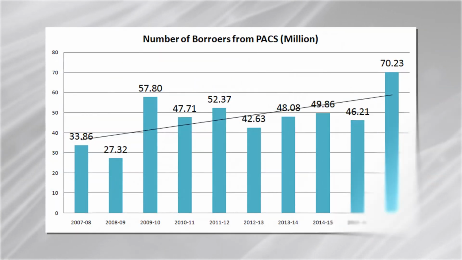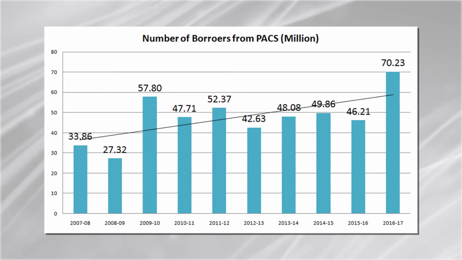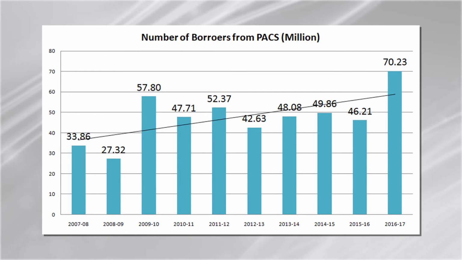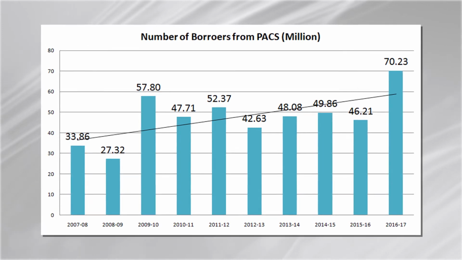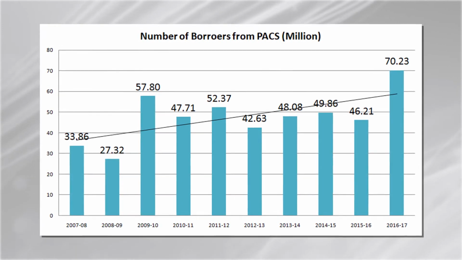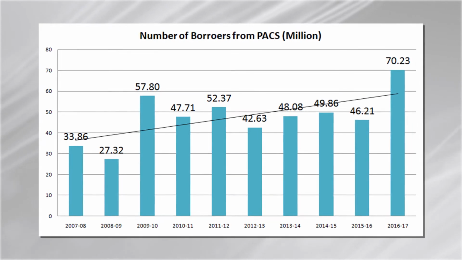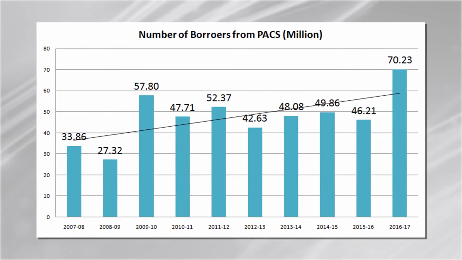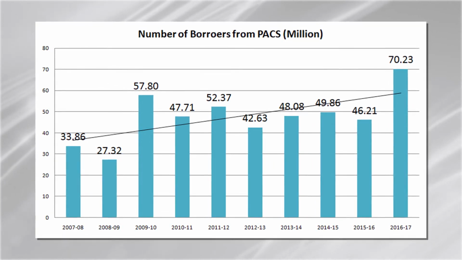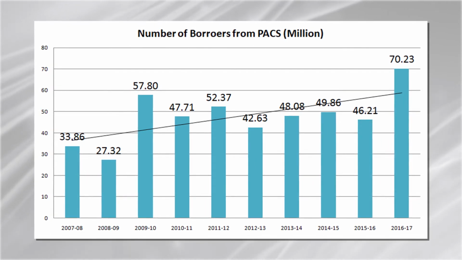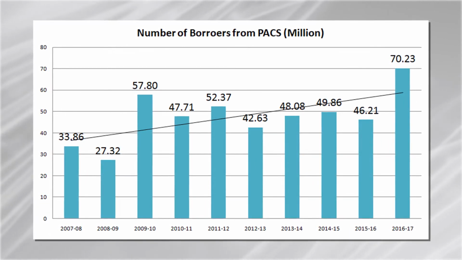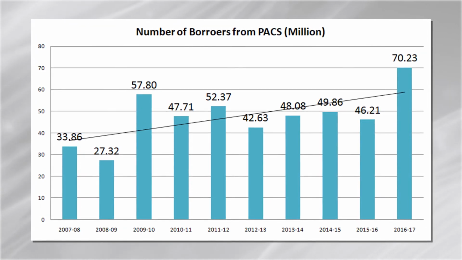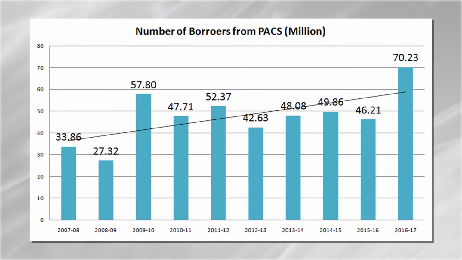Here you can see the number of borrowers from the primary agriculture credit cooperative societies. So a very good trend is there. In the year 2007-8 there were 33.86 million members who took loans from the PACS, and now this number has reached 70.23 million in the year 2016-17. So in the last 10 years you can see more than a double increase in the number of borrowers. This is a very good sign.